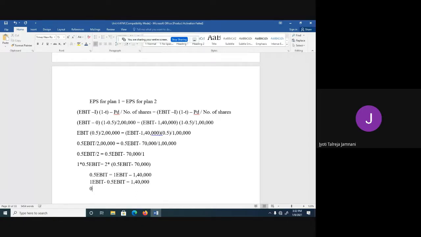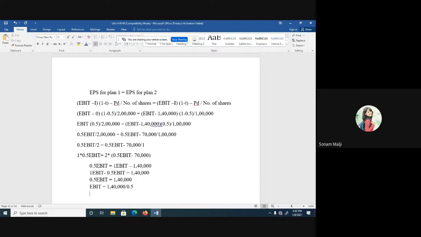So 0.5 EBIT is equal to 1,40,000. EBIT will be equal to 1,40,000 divided by 0.5, which is 2,80,000. So 2,80,000 is the answer.